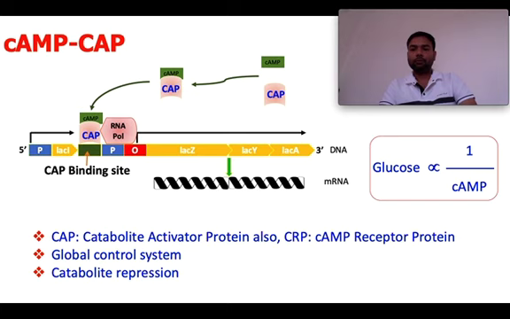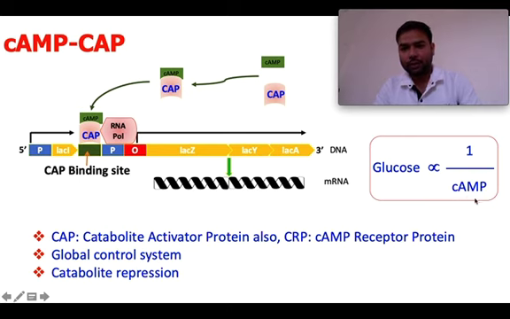Actually, we have the level of glucose in the medium. We can take glucose and lactose as an example, but there are other sugars also which can be used as a carbon and energy source. The amount of glucose inside the bacterial cell is inversely proportional to the amount of cyclic adenosine monophosphate.